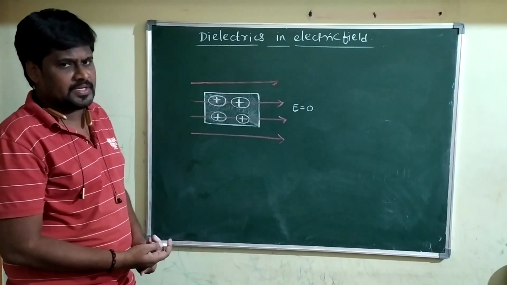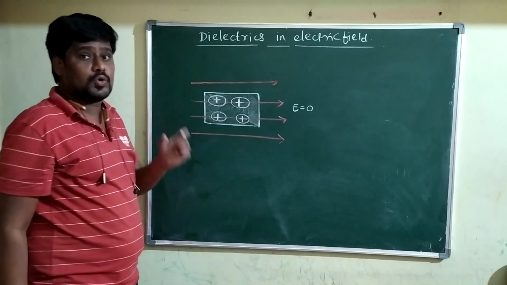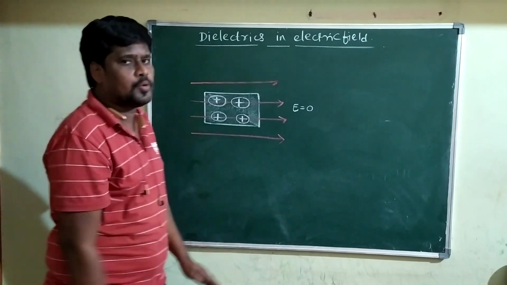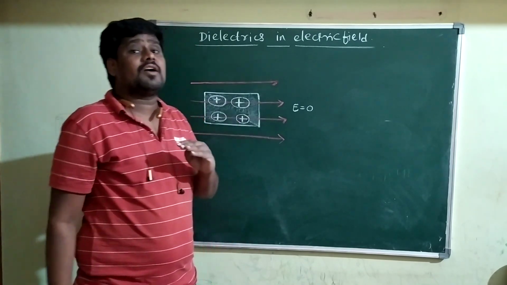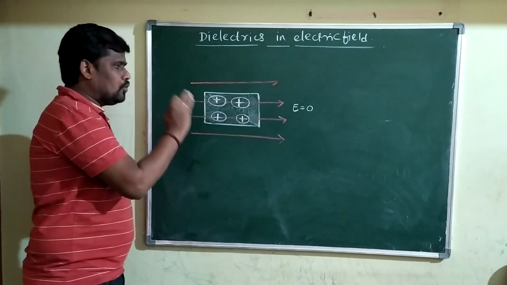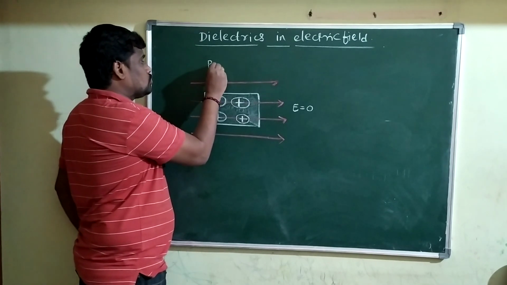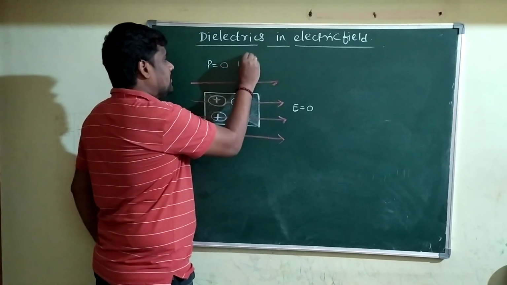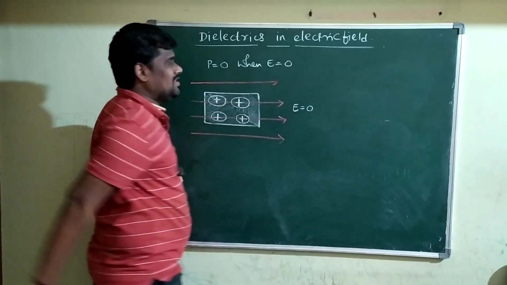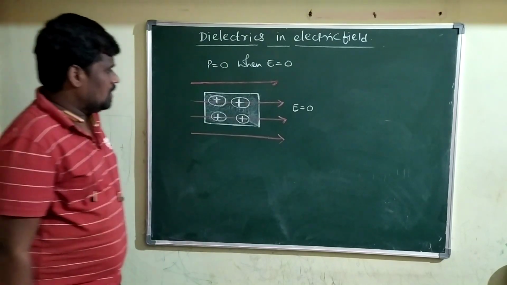Why is the dipole moment 0? Because positive charge and negative charges are coinciding with each other in case of non-polar dielectrics. Because of that particular reason, what happens? The net dipole moment, that is the electric dipole moment, P is equal to 0 when the external electric field is 0. The value of P is equal to 0.